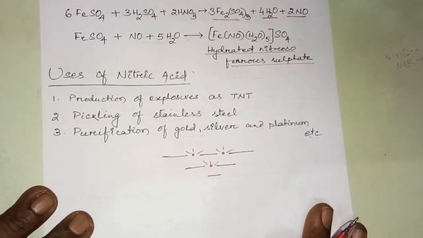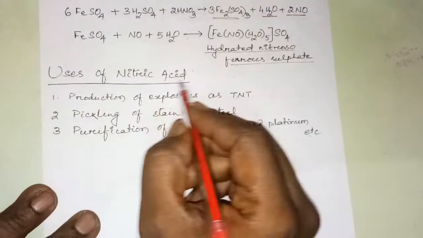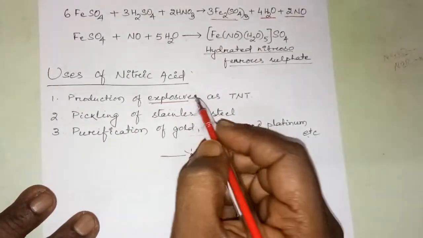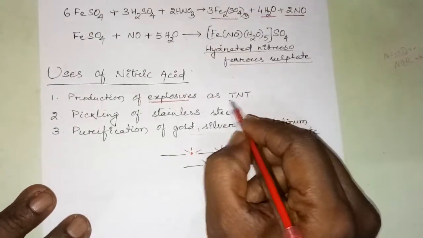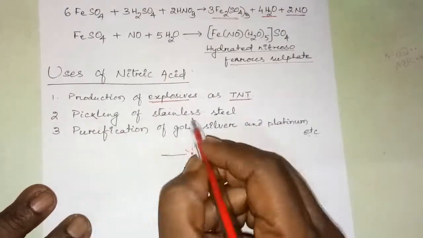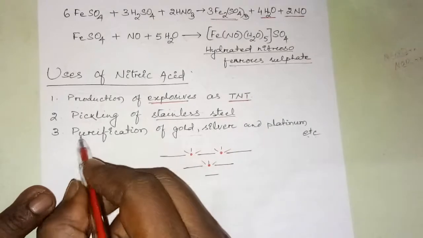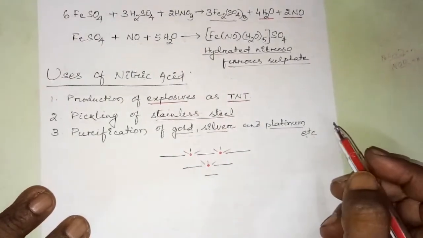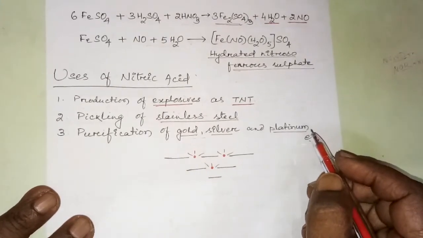Now, what are the uses of nitric acid? There are so many uses, but important ones are the production of explosives like TNT, pickling of stainless steel to remove the stains, and purification of gold, silver, platinum, and so many more.